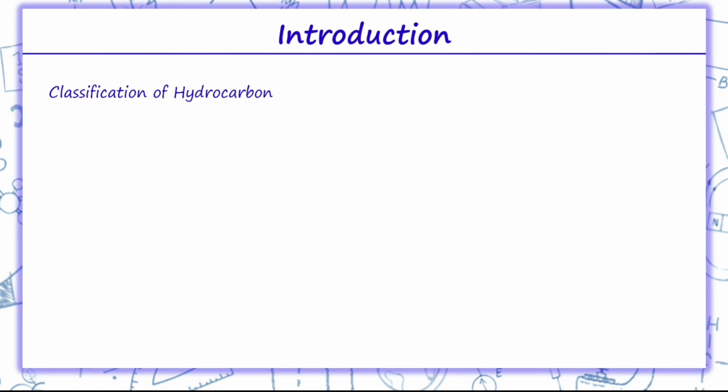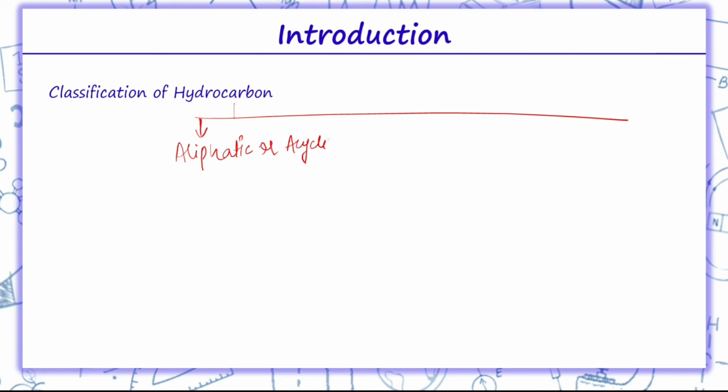Coming on to the classification of hydrocarbons. These hydrocarbons are classified in two categories. The one is aliphatic hydrocarbons, or we can call it acyclic hydrocarbons, that is open chain hydrocarbons. The second type is cyclic hydrocarbons.